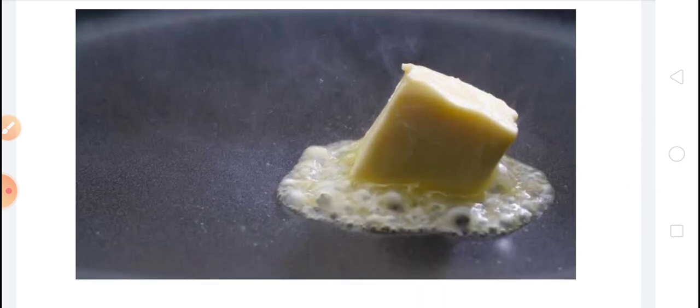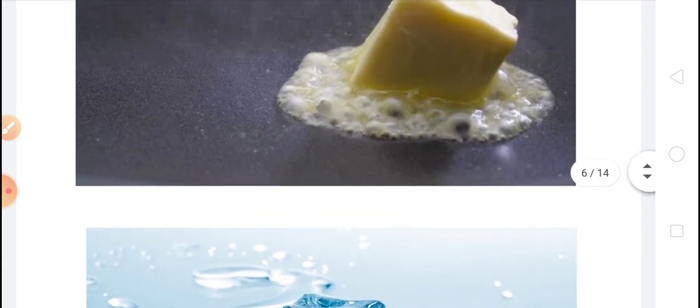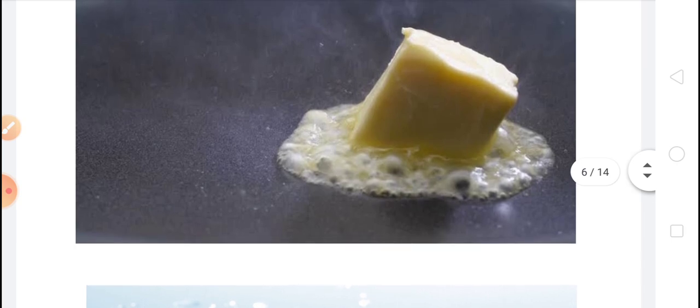Children, you might have seen melting butter or ghee on the hot pan in the kitchen. How do solids change into liquids? When heated, the molecules of a solid start moving away from each other, and the intermolecular force of attraction between them reduces, and the solid changes to liquid. This process is called melting.